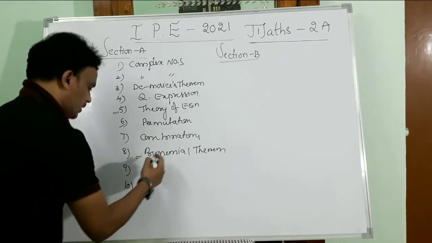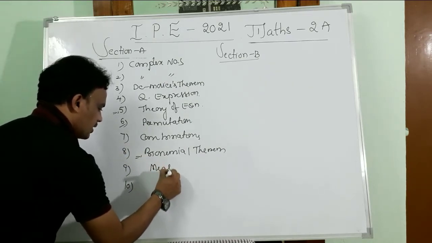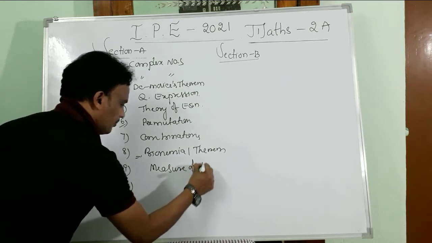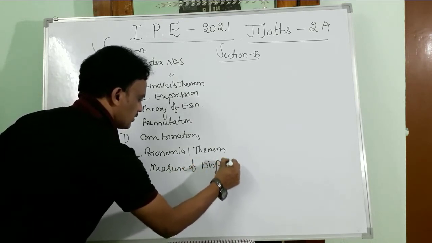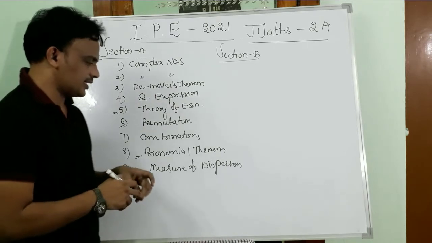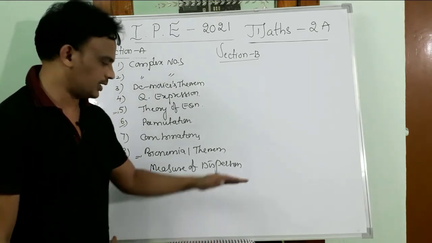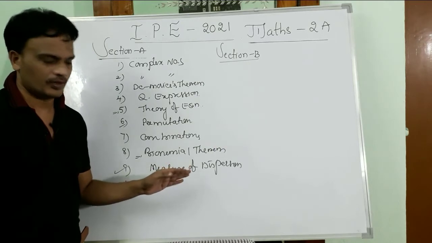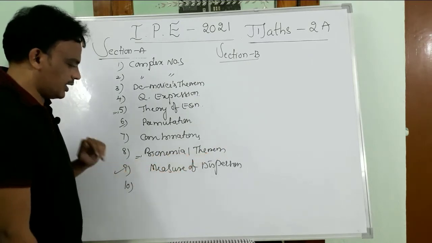And this one is the measure of dispersion. So finding the mean and variance of ungrouped data, like standard deviation of ungrouped data, we may get the question. That is about the 9th question.